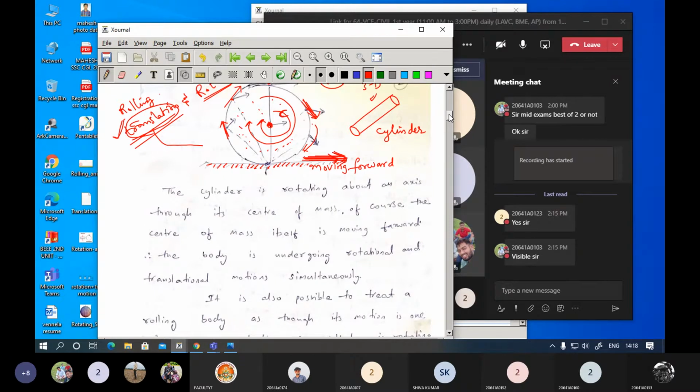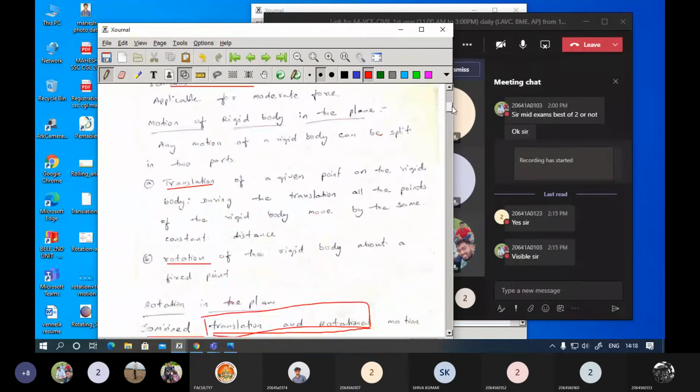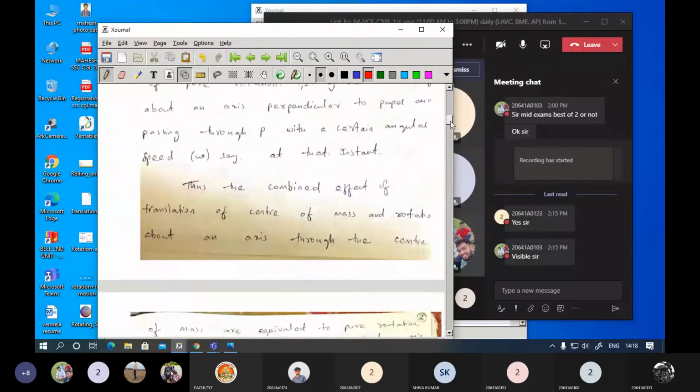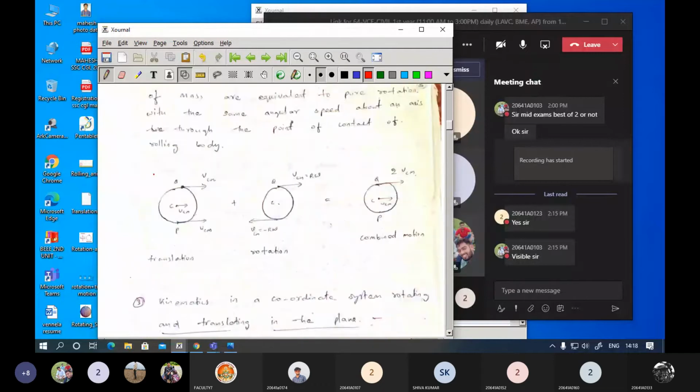So regarding this, there are different motions. First thing you need to identify, there is translation motion, rotation motion, and the third thing is the combination of these two. Now the same thing here, we had drawn the diagrams. Three diagrams. Now individually, this is the translation motion, and this is the rotation motion, and the combination of these two is going to give this. The solid is going to move in the forward direction.